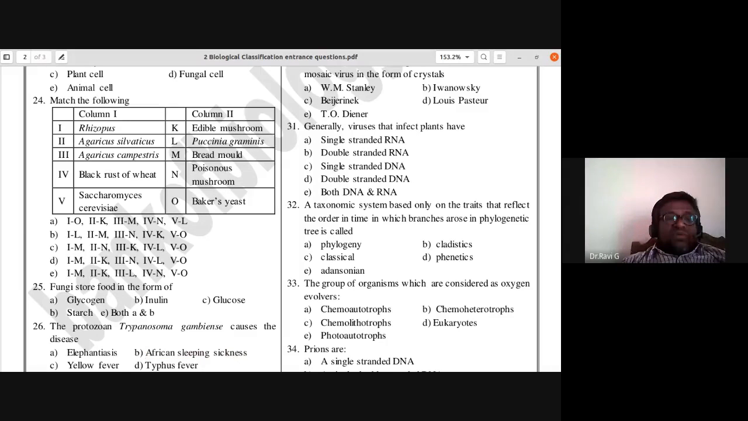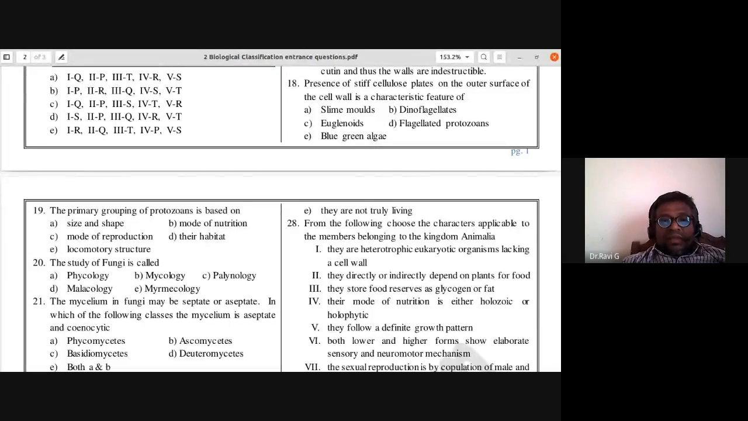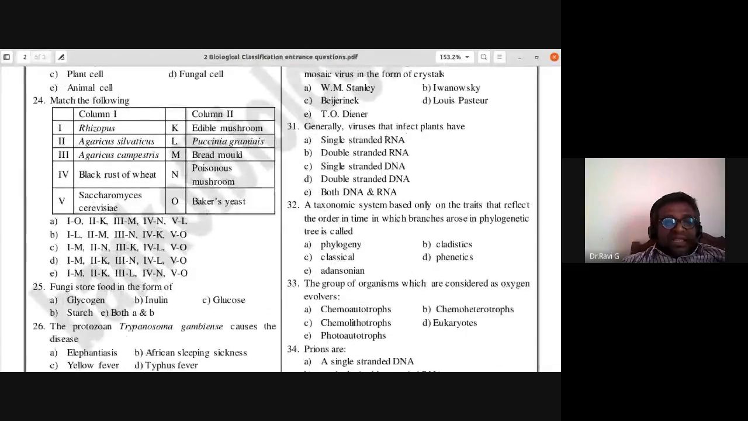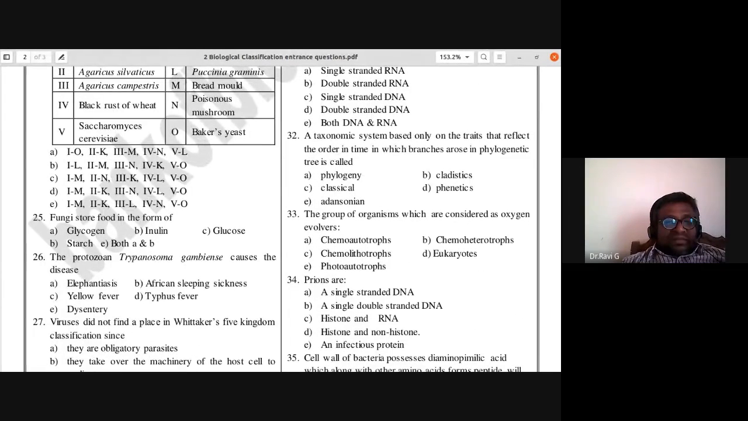For fungi, stored food is in the form of glycogen. Good. So let us read the next question after this.